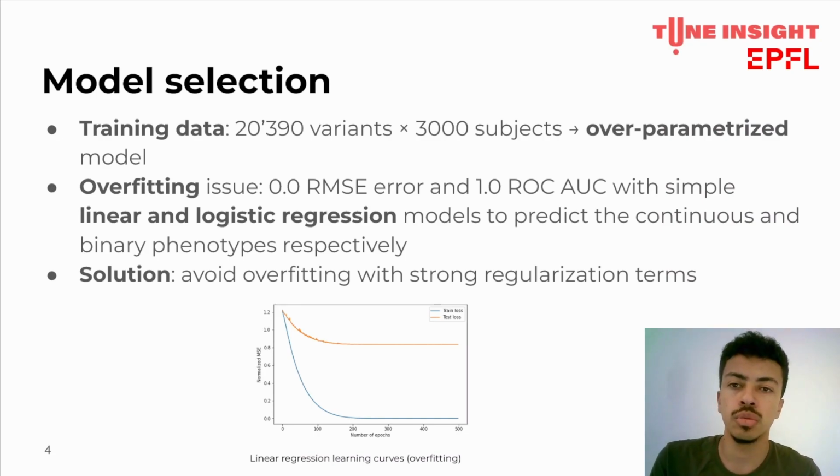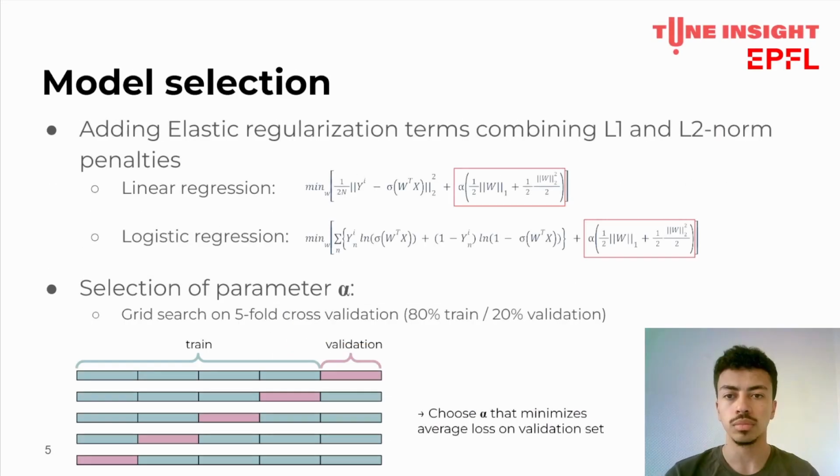To overcome this issue, we added regularization terms to the linear and logistic loss functions. The regularization technique consists of adding a term to the minimization problem that will penalize the complexity of the models. To do so, we used ElasticNet with equally weighted L1 and L2 penalty. It is a model that, in addition to the least squares loss and the cross-entropy loss, contains a term that combines the L1 norm and the L2 norm of the weight vector. It enforces the values of the weights to be low while reducing the error of the first term.